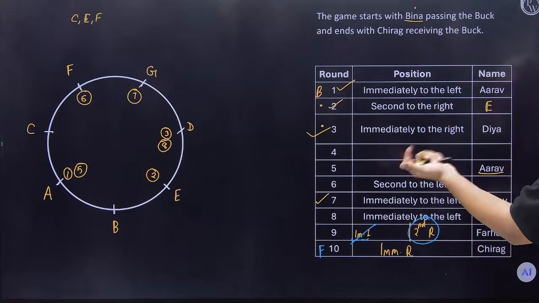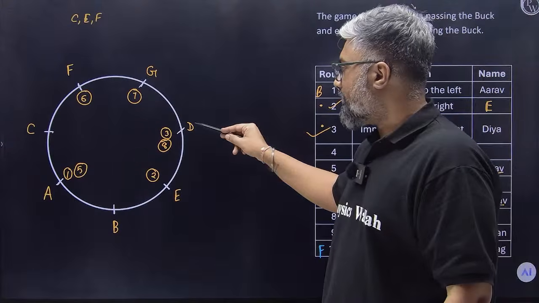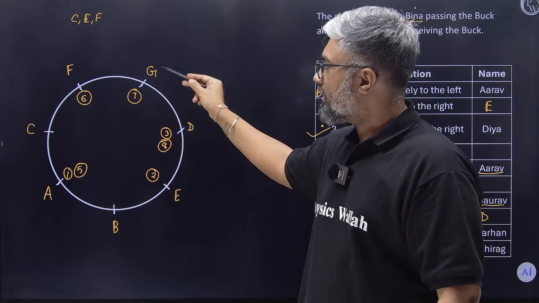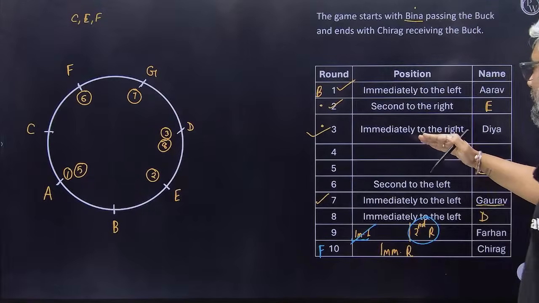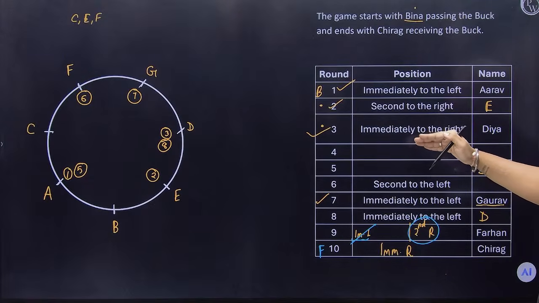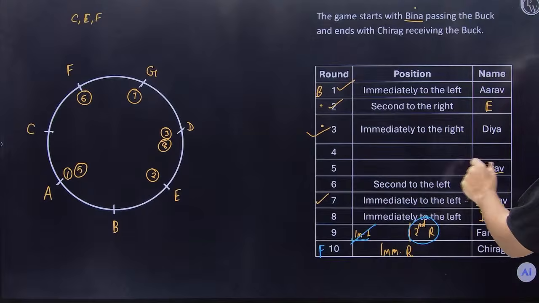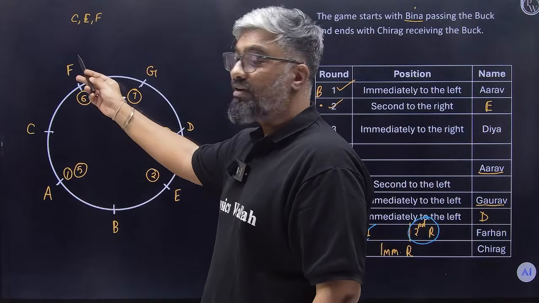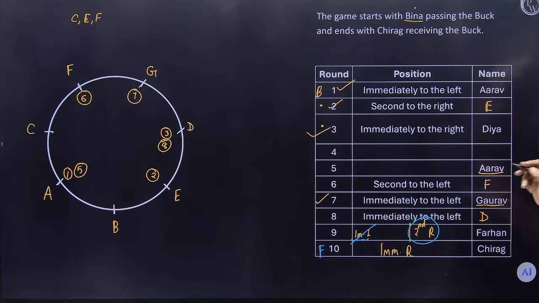Now with Diya we don't know who she is passing it to. Diya can pass it immediate left or second to the left. Diya can pass immediate right or second to the right. All four options are open. And whatever Diya decides to do, Arav should be at the receiving end then. And then Arav passing second to the left. So Arav is here. Second to the left would be Farhan.